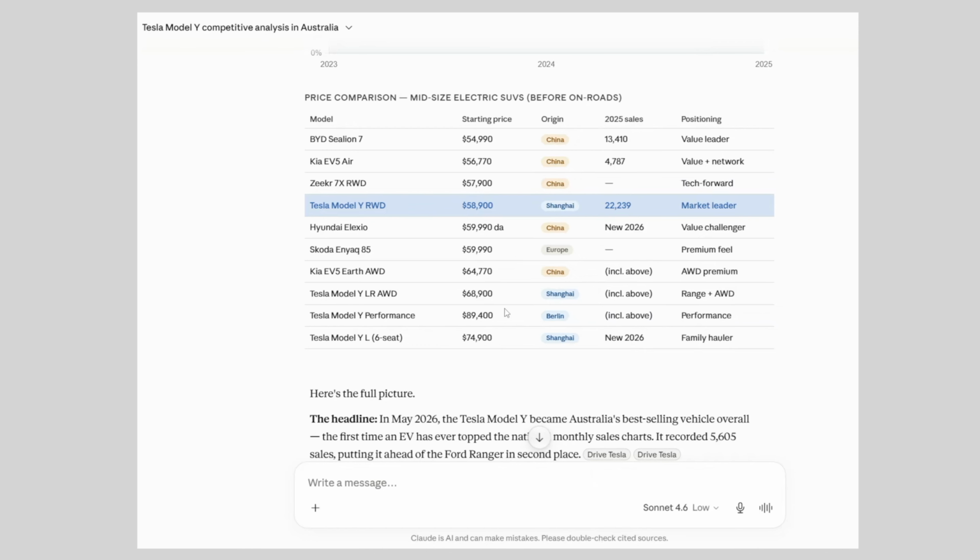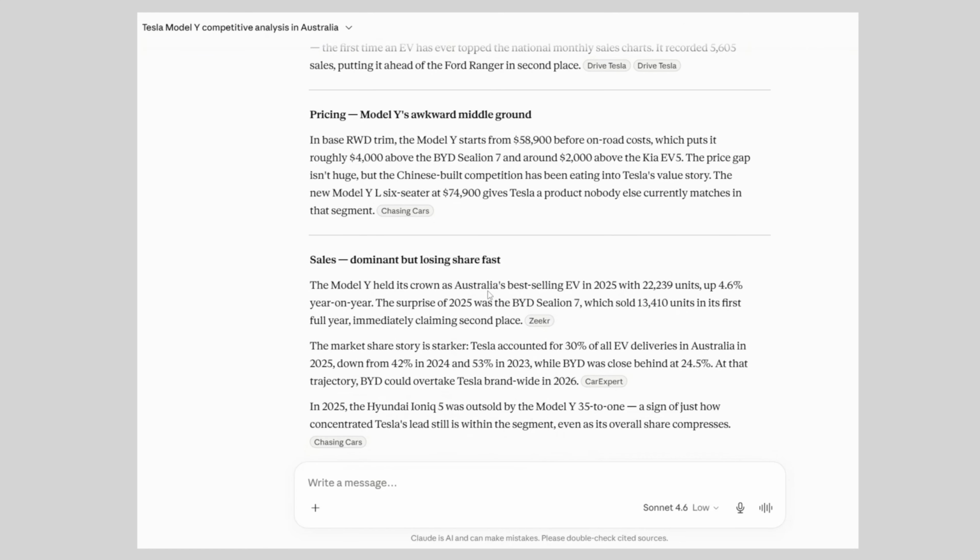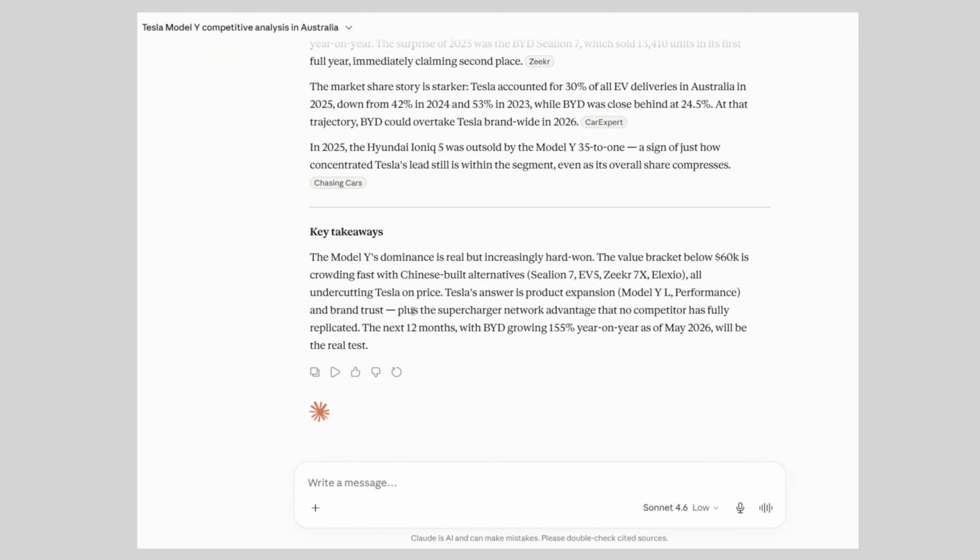And then this price comparison, again, this is last year, 2025 prices. Oh, but mixed with 2026. Now I'm a bit confused. And then some headlines about 2026, and then some pricing and blah, and some takeaway. As you can see, they're generic, long answers, vague, and maybe a bit outdated, nothing you could take to a board meeting. Now watch what happens when I apply the 4 pillars.